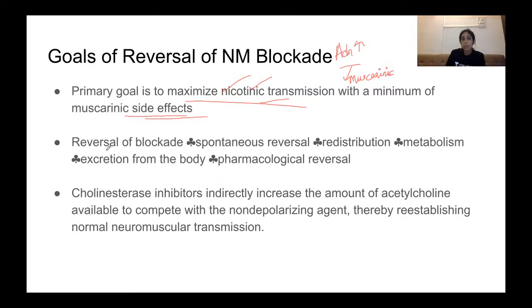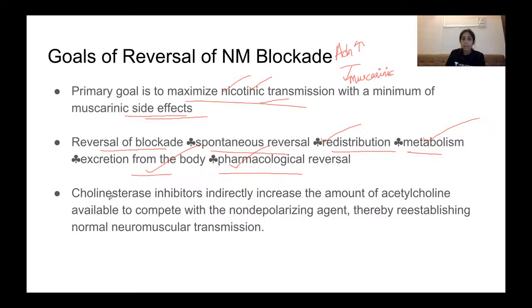Reversal of blockade. We want to reverse the block and get the muscle back to normal. We need to get the muscle contractions back. We need a spontaneous reversal. There should be no residual paralysis. There should be redistribution, metabolism, excretion from the body, and pharmacological reversal. So these are the goals. There should be redistribution of the muscle relaxant, metabolism of the muscle relaxant, excretion from the body, along with pharmacological reversal.